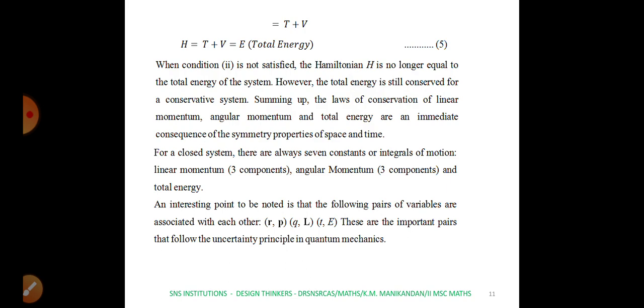Therefore, we conclude that for a closed system there are always 7 constants or integrals of motion, namely linear momentum with 3 components, angular momentum with 3 components, and total energy with 1 component.